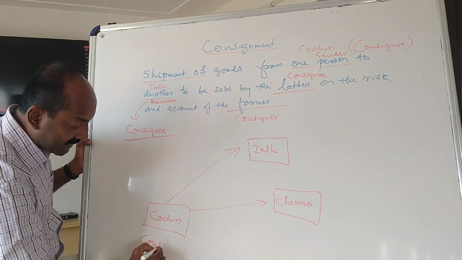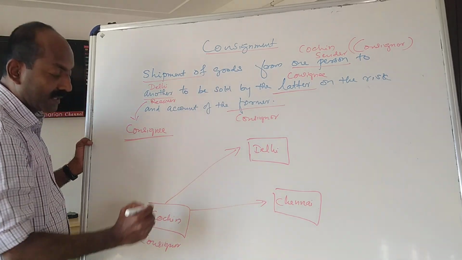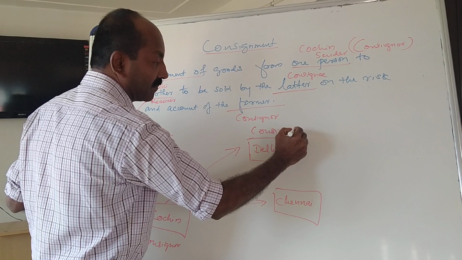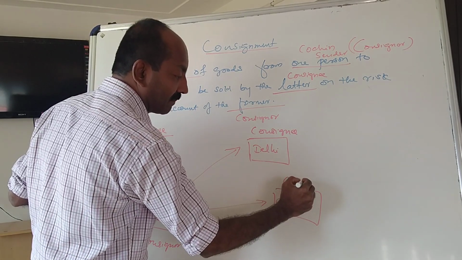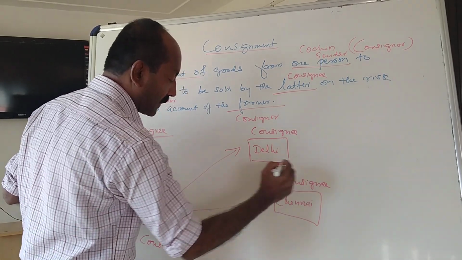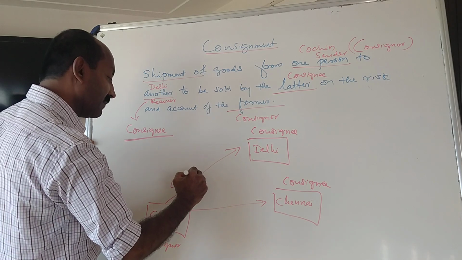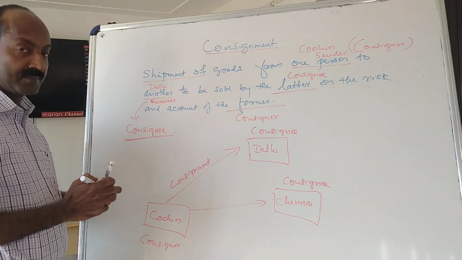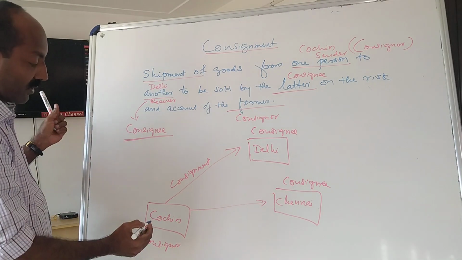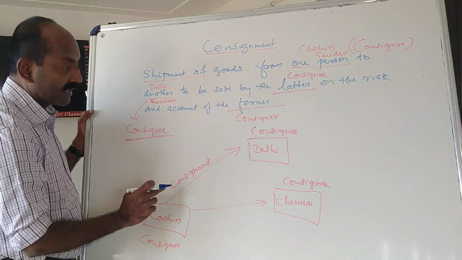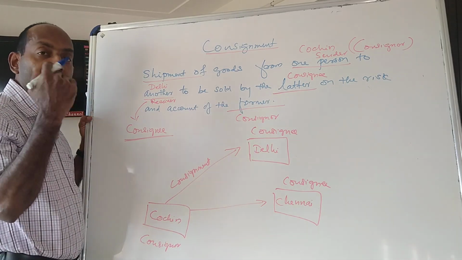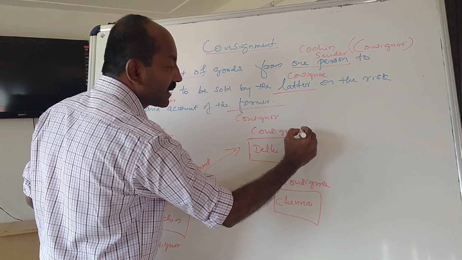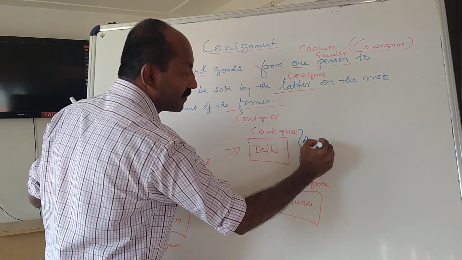So he is the consignor, and this is the consignee. So this is consignment. Consignor sends goods to consignee. There can be any number of consignees. Consignee is agent.